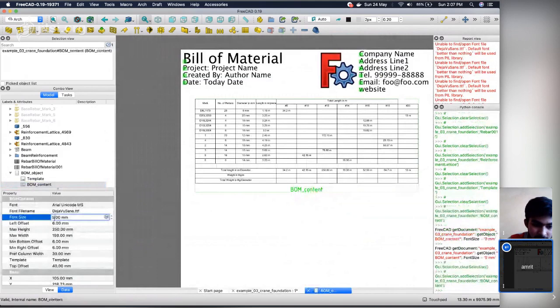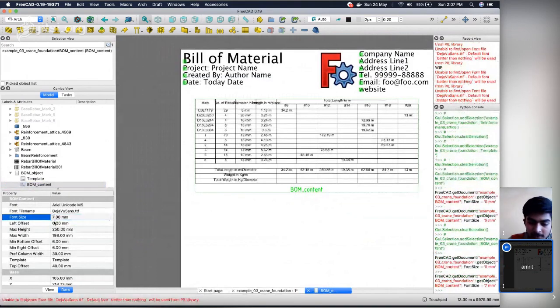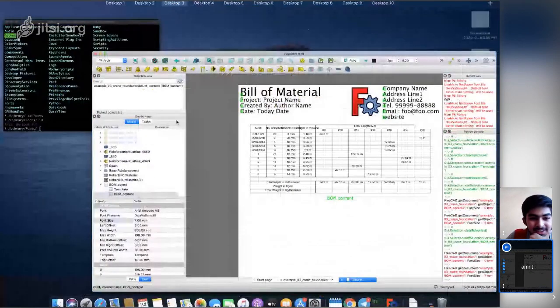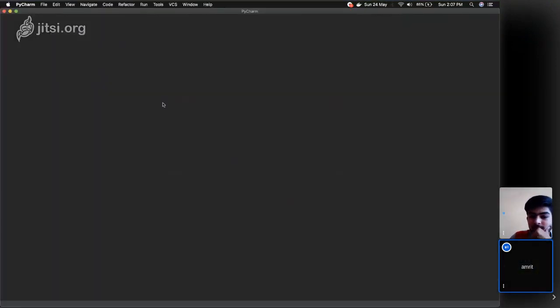That's because it uses PIL in the GUI. So let's first fix this. I will open the editor. I think it's not a big issue.